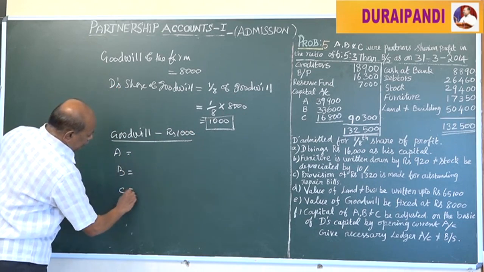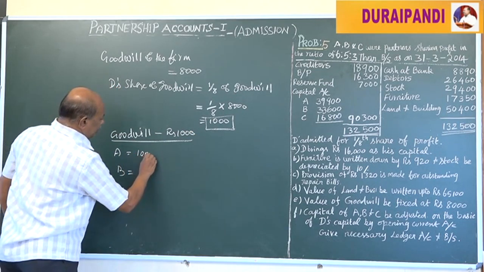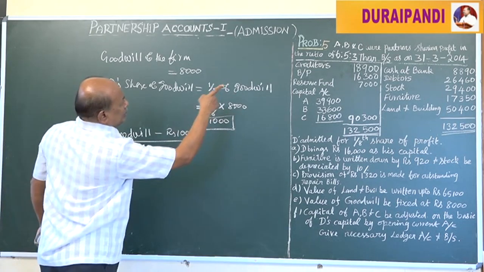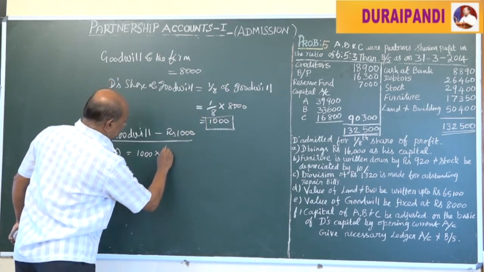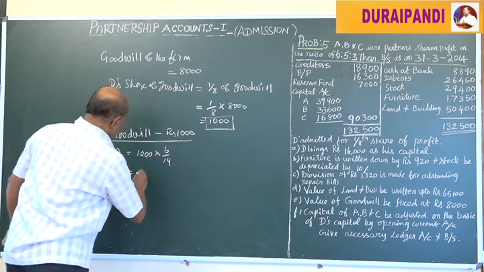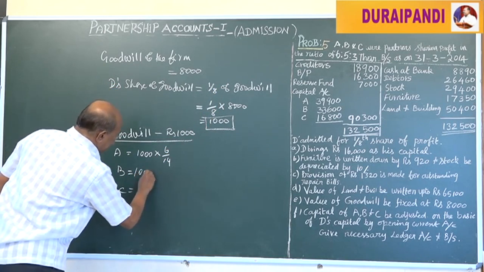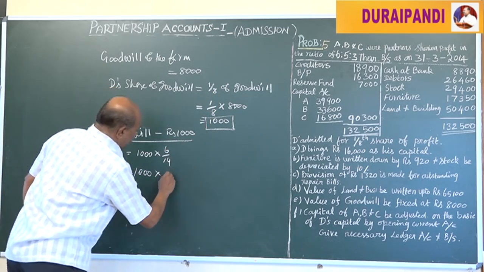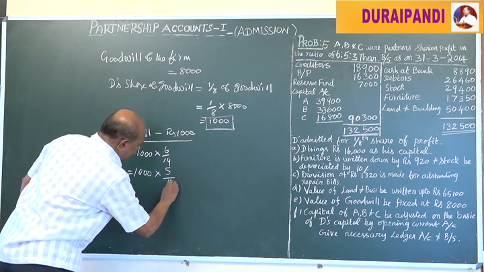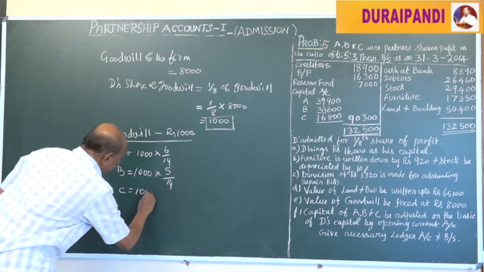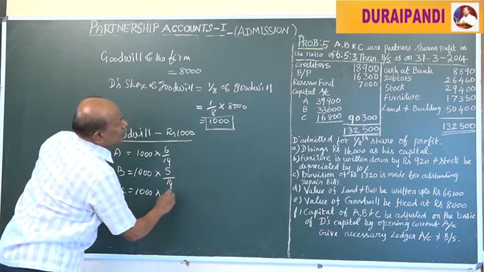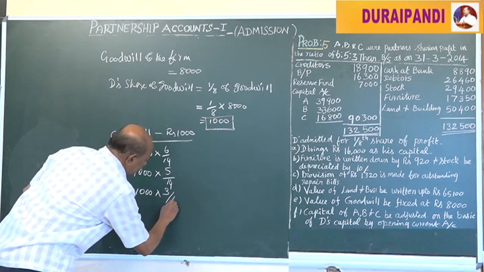That is A 1,000 into 6 by 14, for B 5 by 14 and for C 3 by 14.